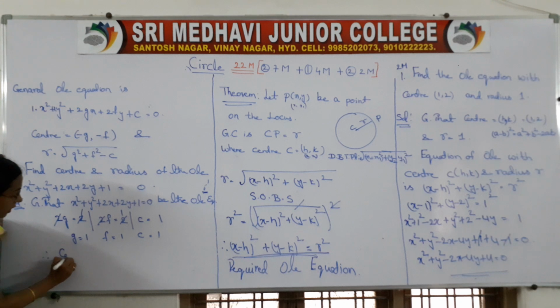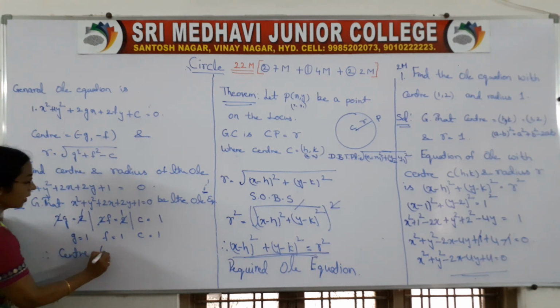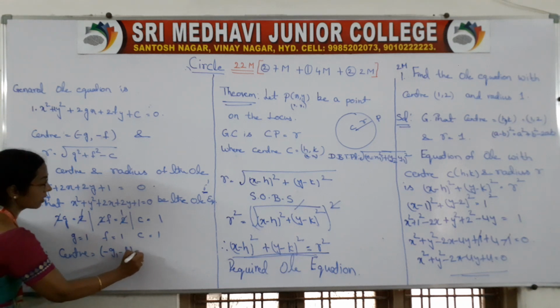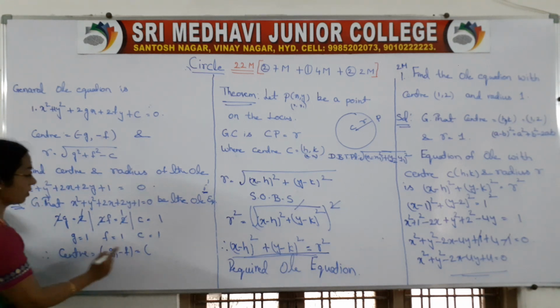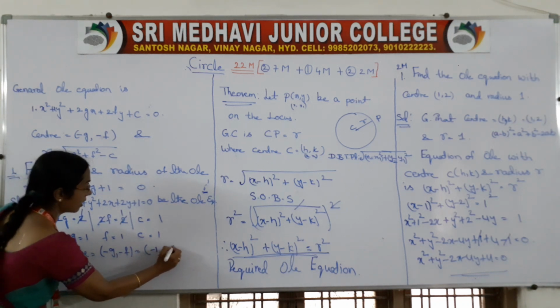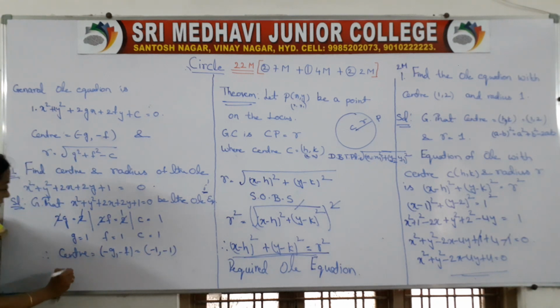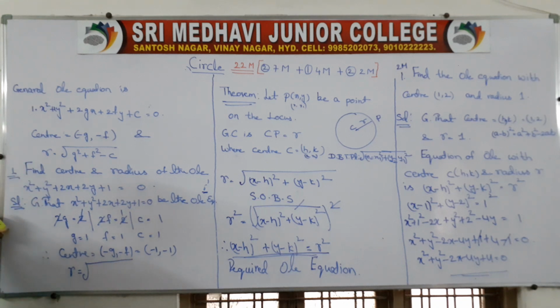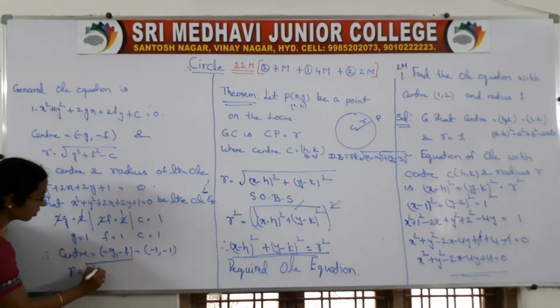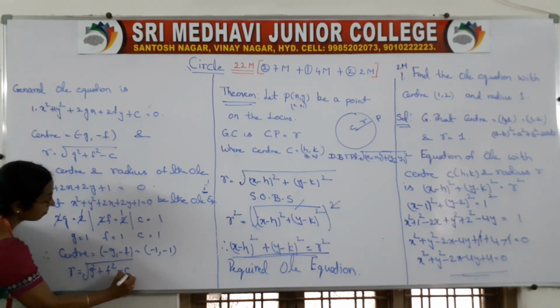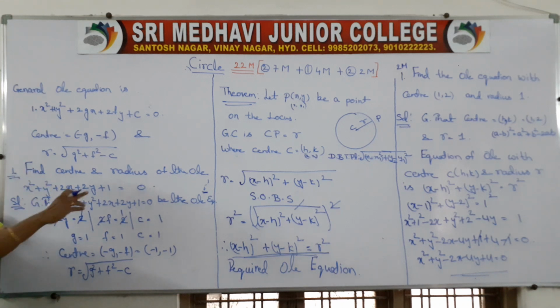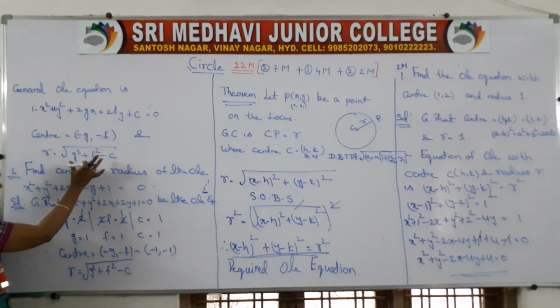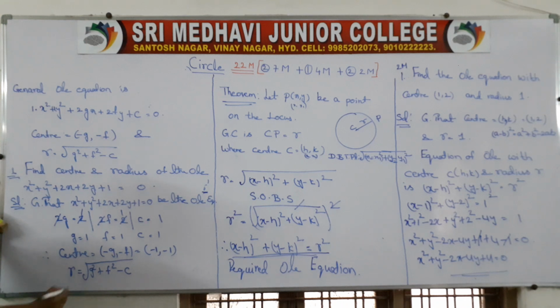Therefore, center is equal to, what is the formula? Minus g, minus f. g is 1, so minus 1, and f is 1, minus 1. Now find out the radius. What is the formula for radius? It is root of g square plus f square minus c. Throughout the chapter, this is the formula for center, and this is the formula for radius.